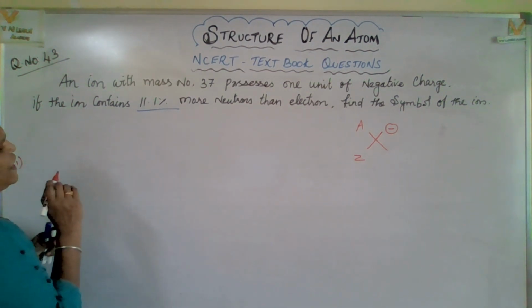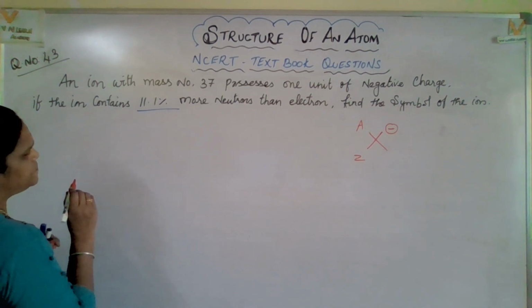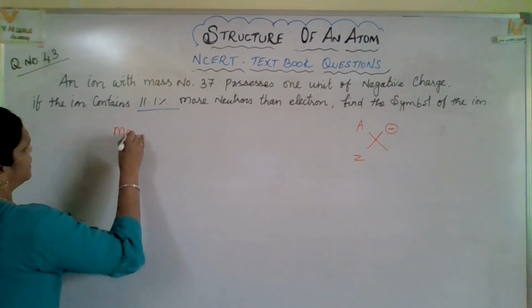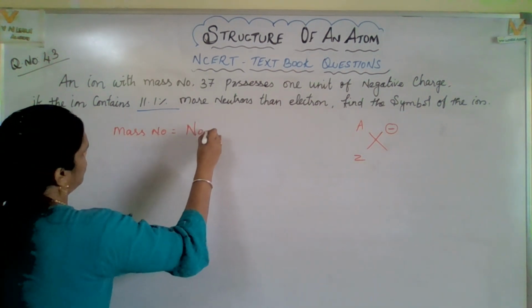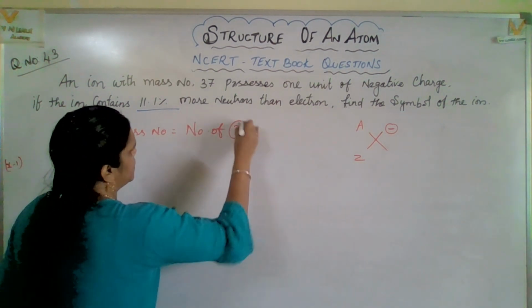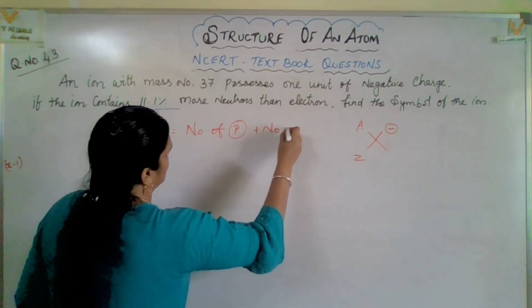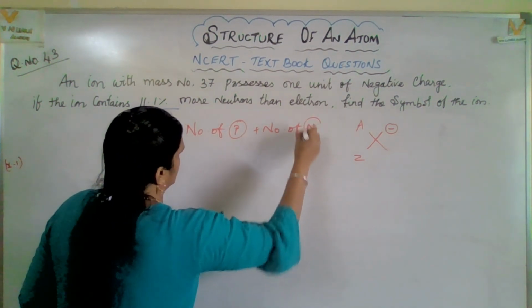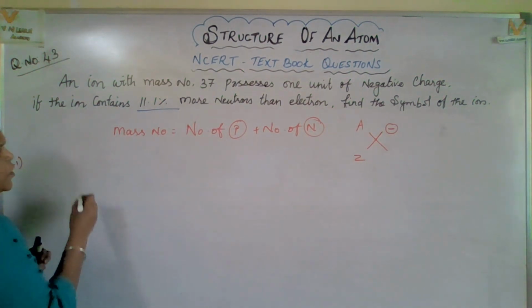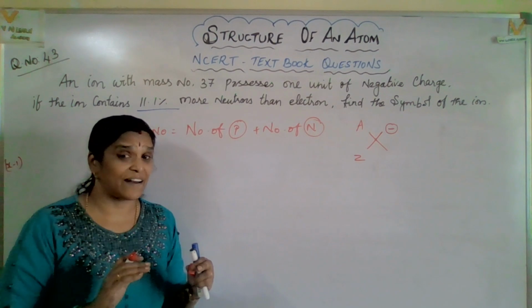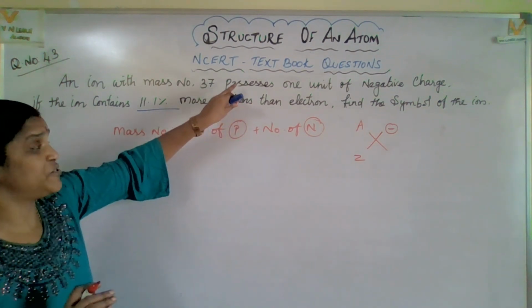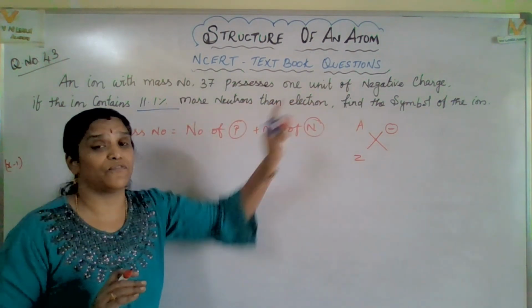Yes, fine. Now in that, mass number equals number of protons plus number of neutrons, right? Generally the number of protons is equivalent to the number of electrons, but here they mention it possesses 1 unit of negative charge.